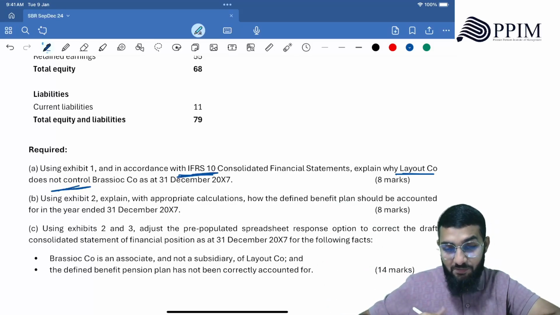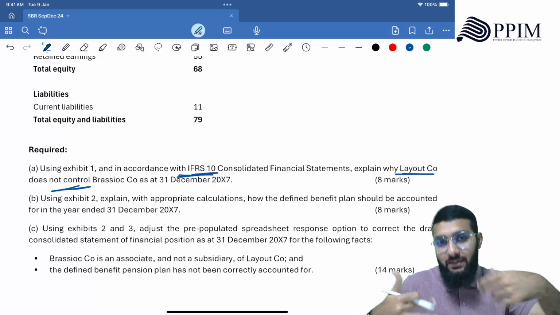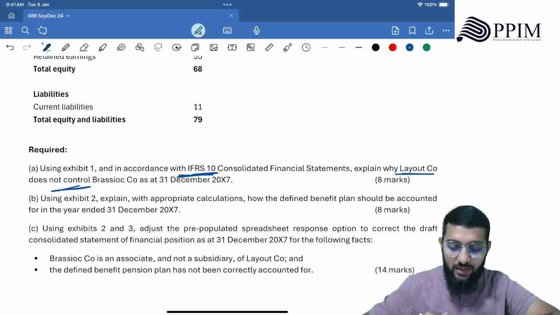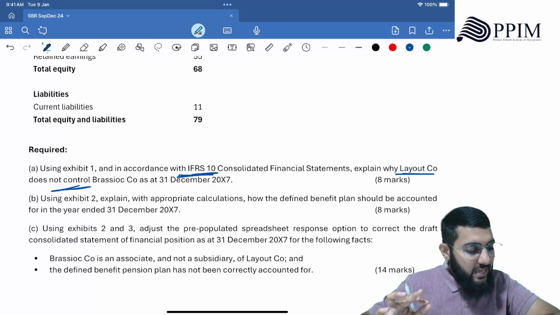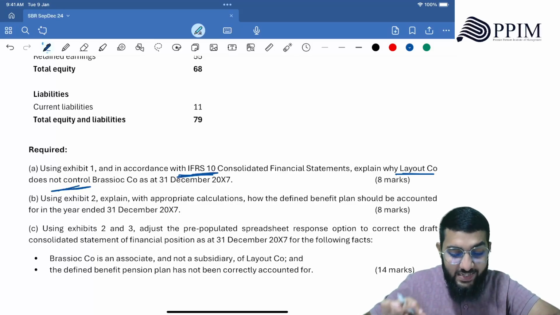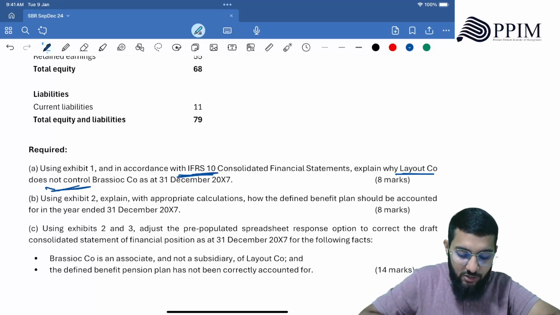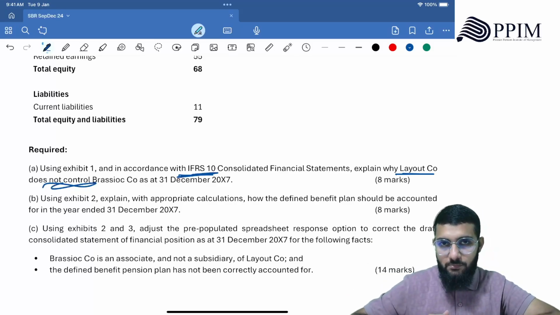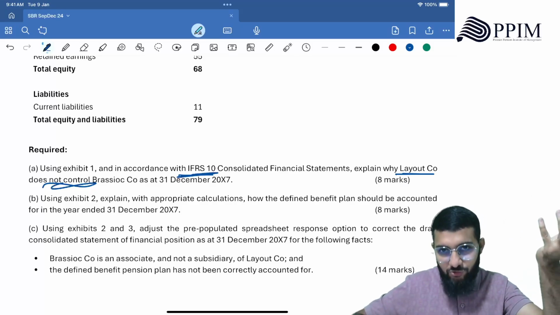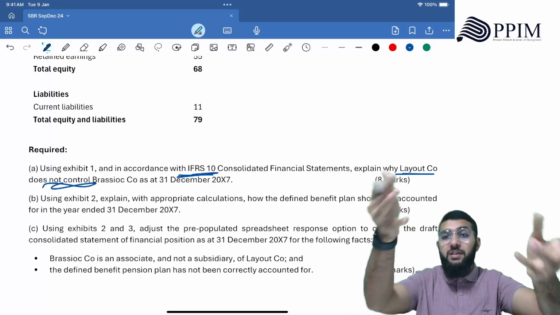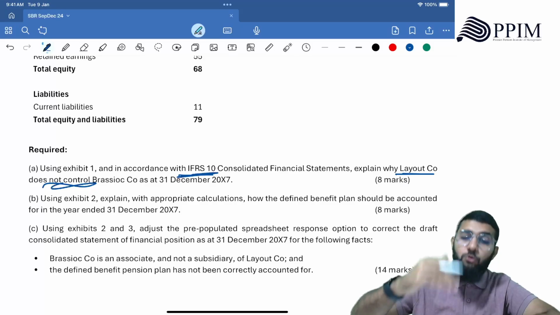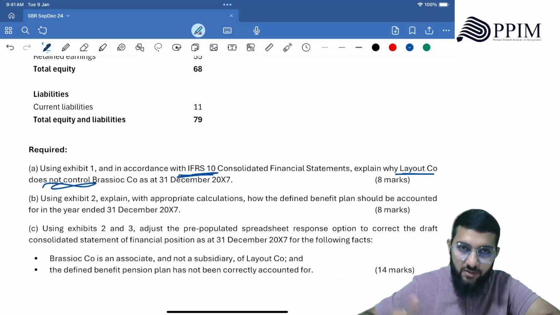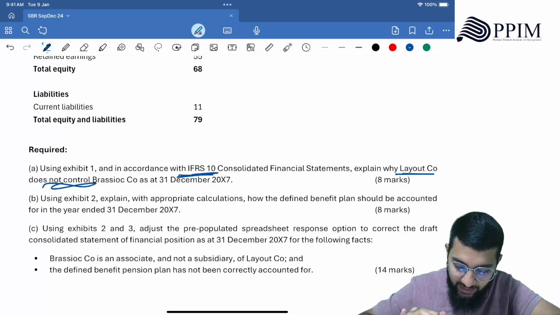Examiners are being very giving. Remember, if the question says Layout does not control, you don't go and prove that it controls. You need to be very clear about that. Knowledge plus application comes into play here.